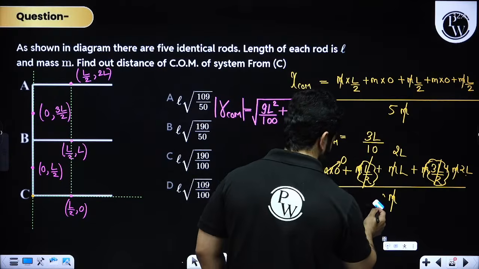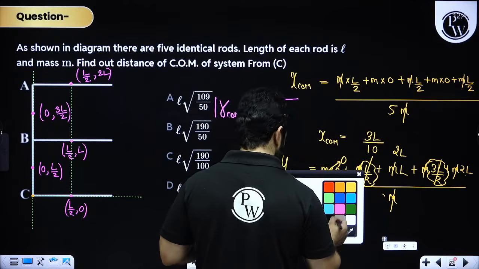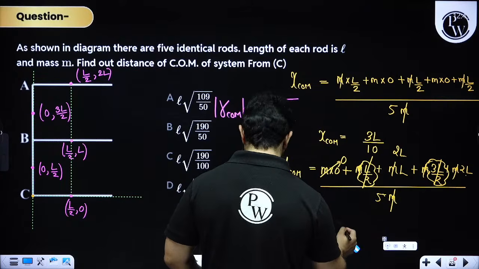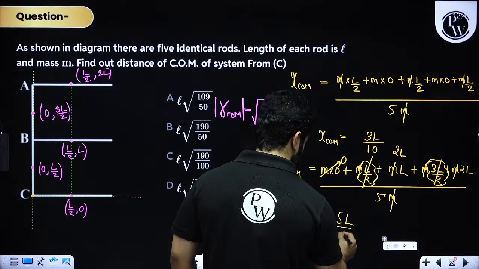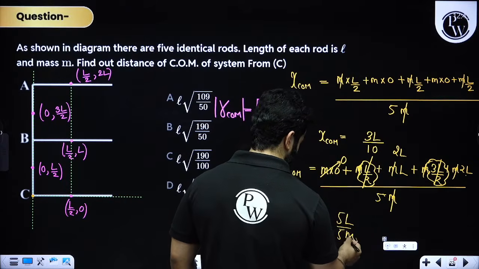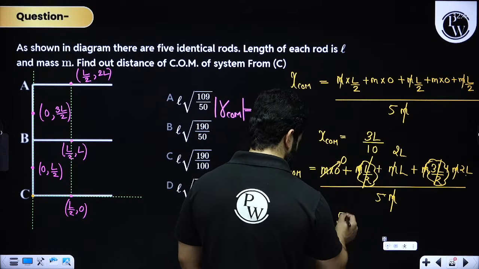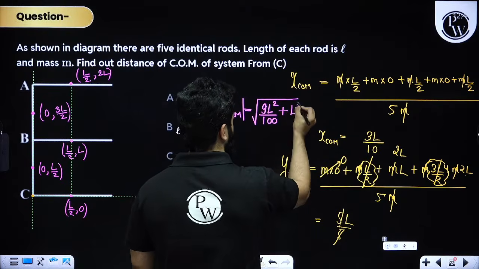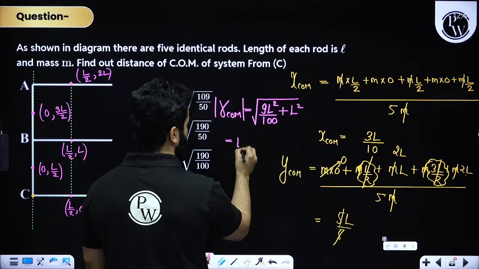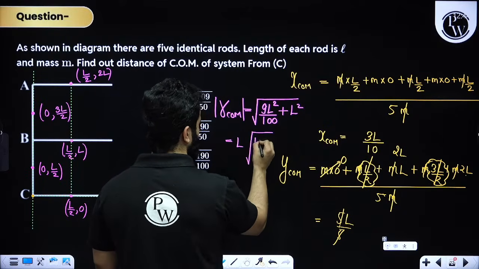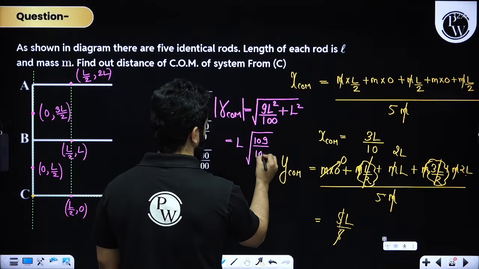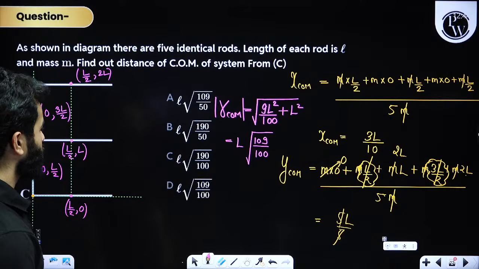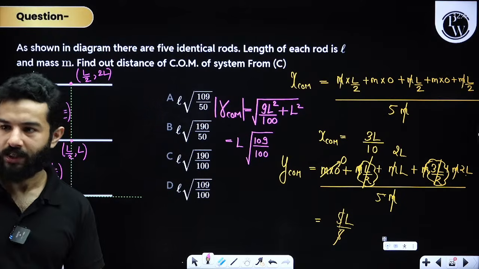Obviously, I don't know why I have written 10L, but this is 5M. Sorry. So this is going to become 5L divided by 5M, and M also gets cancelled out. So you have got simply L. Now everything is cool. So this is L square. So you are going to get L under root of 109 divided by 100. So option D is correct.